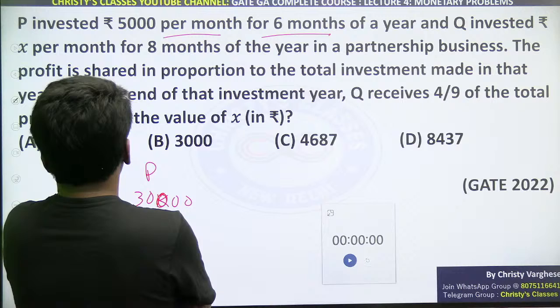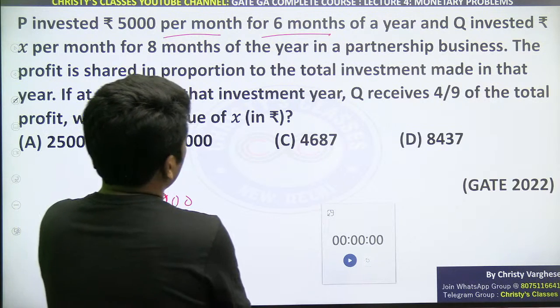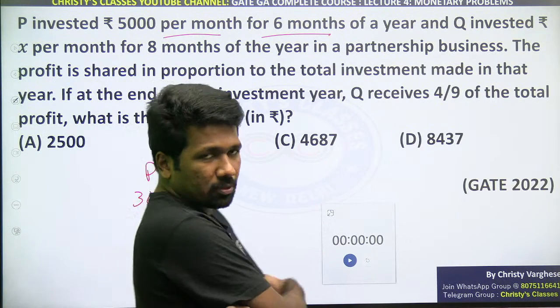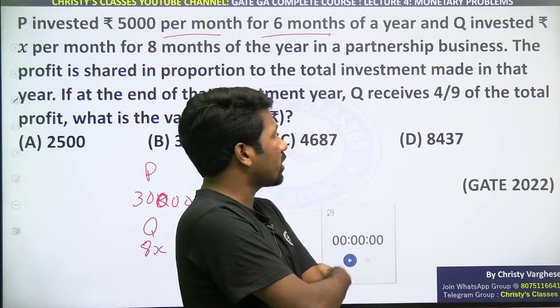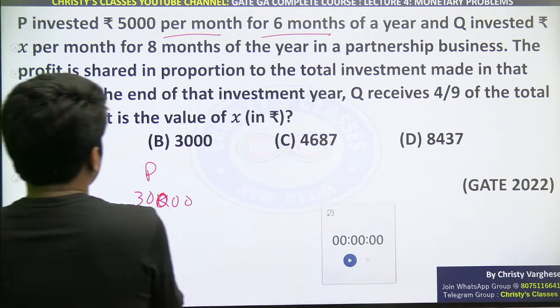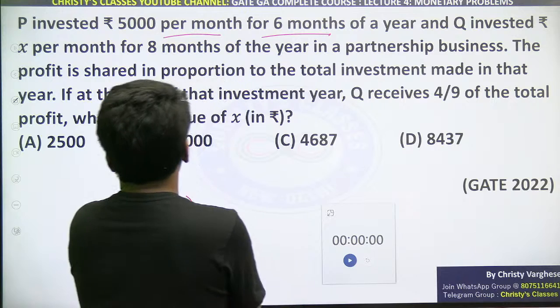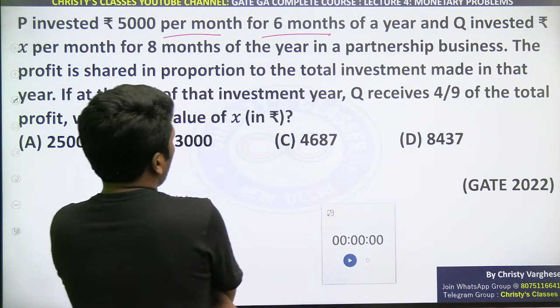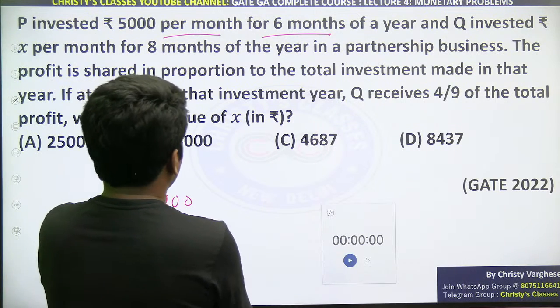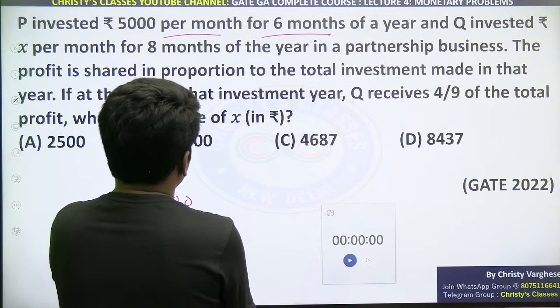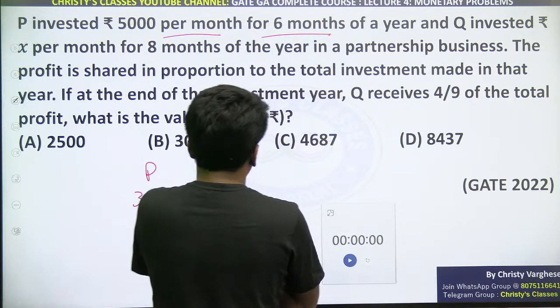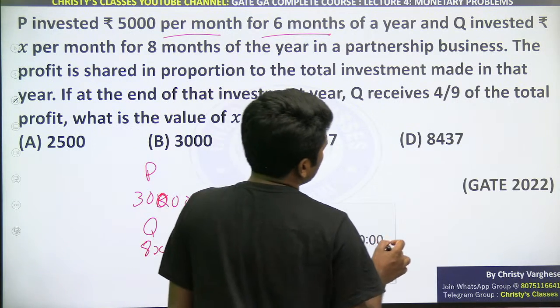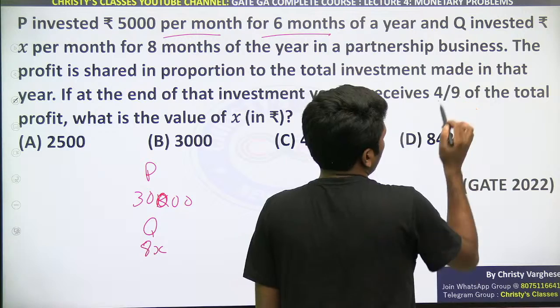In a partnership business, the profit is shared in proportion to the total investment. In the ratio proportion class also we discussed a somewhat similar question or idea. The profit is shared in proportion to the total investment made in that year. If at the end of that year Q receives 4 by 9 of the total profit, Q's investment also should be 4 out of 9.